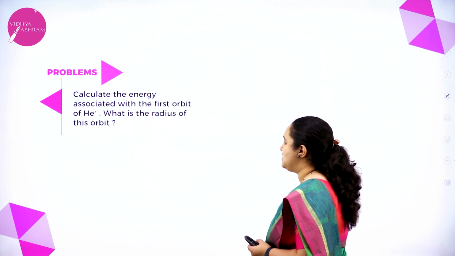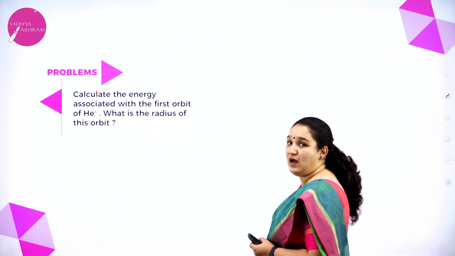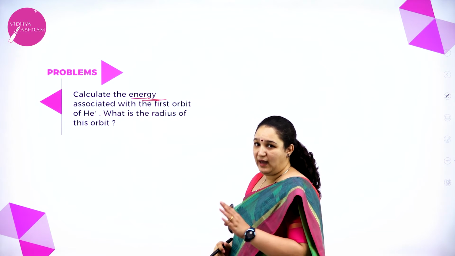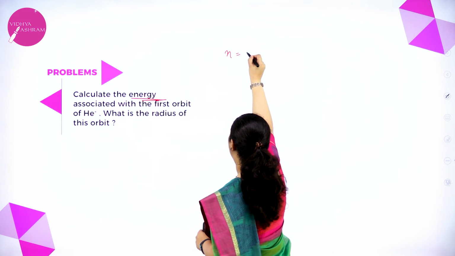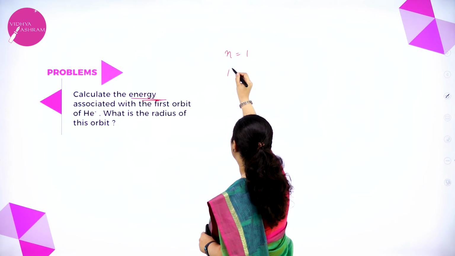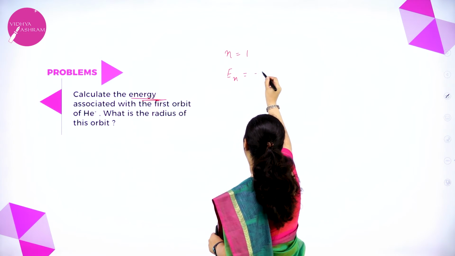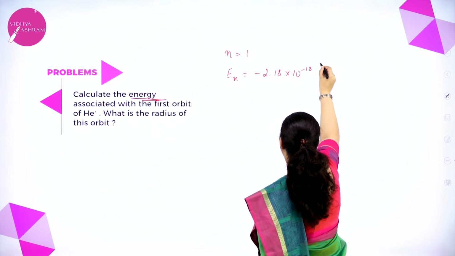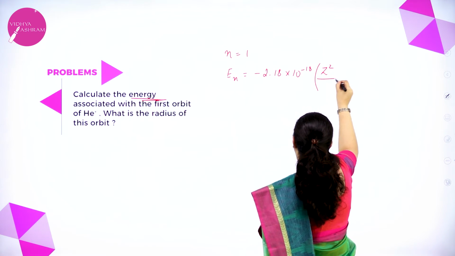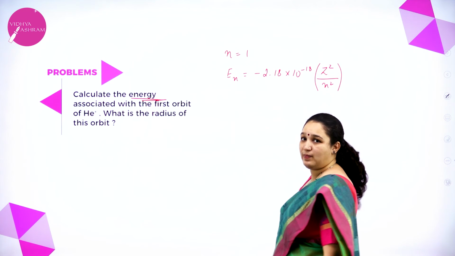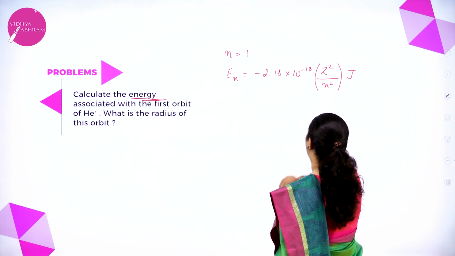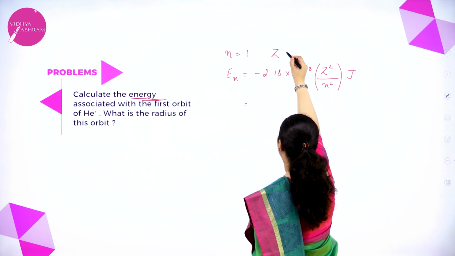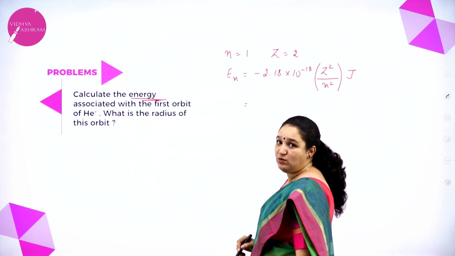calculate the energy associated with the first orbit of helium ion. Okay, and what is the radius of this orbit? What do you know from here? N is equal to 1. So N is equal to 1 and the energy formula is En is equal to minus 2.18 into 10 to the power minus 18 Z square by N square, and the unit is joule. We'll substitute here. For helium, what is Z? Z is equal to 2. N is equal to 1.